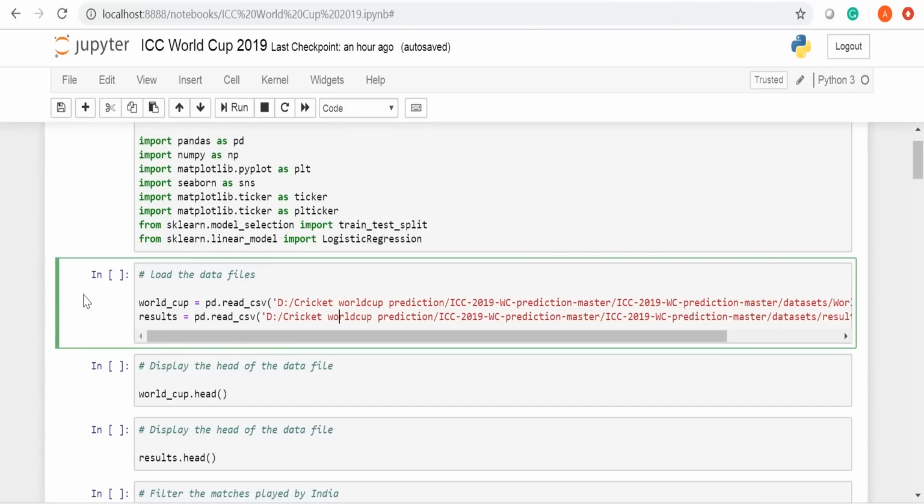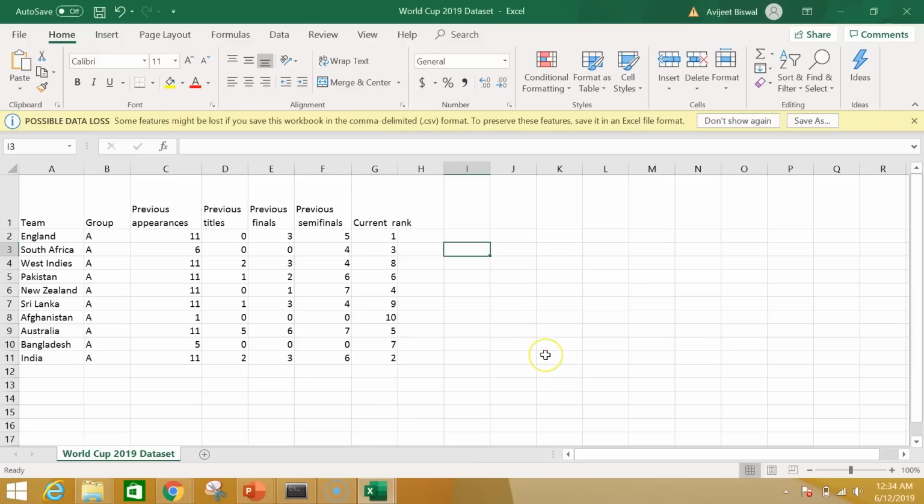Next, we'll be loading the data sets. We'll be loading the first file into the world_cup variable and use the pandas library to read the data set. The second file into the results variable. Let's have a look at both the data sets. This is the first data set. Here we have all the 10 teams and the number of times they have played the World Cup, and this is the number of times they have won it, and these 2 columns represent the number of times they have played the finals and the semi-finals, and finally we have their current ODI rankings.